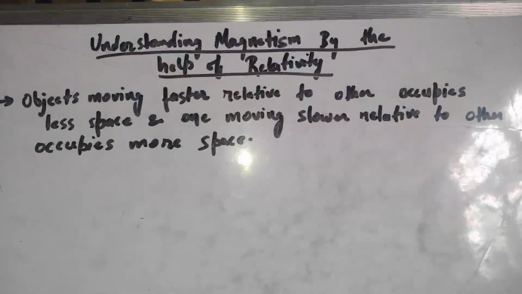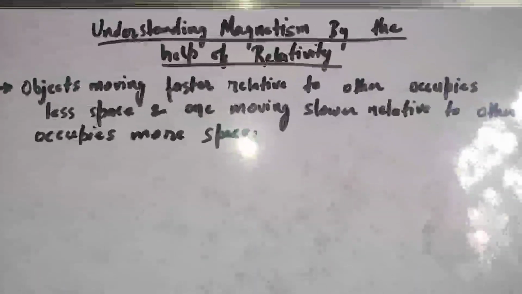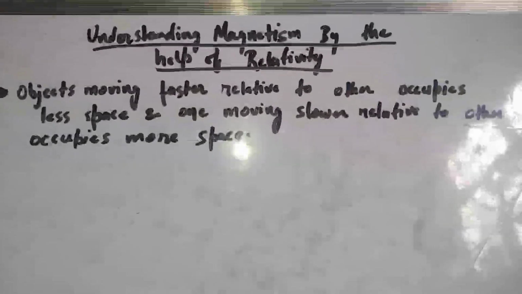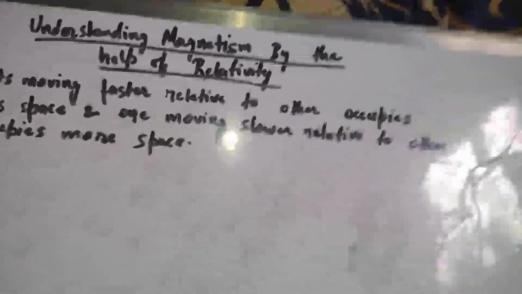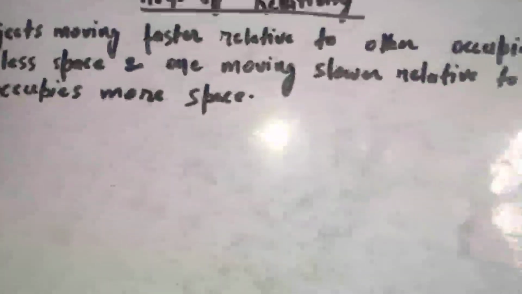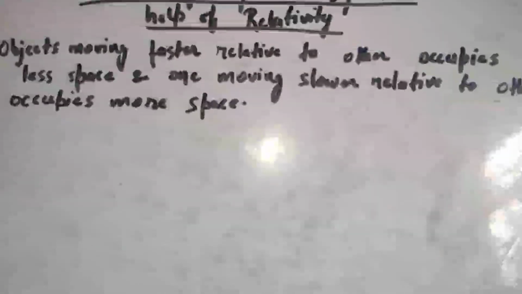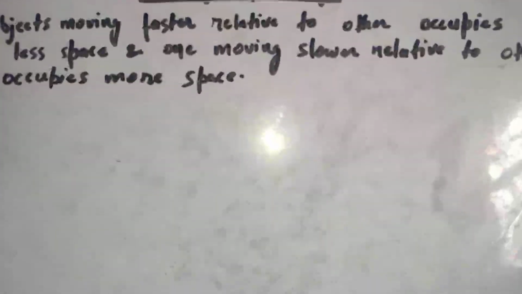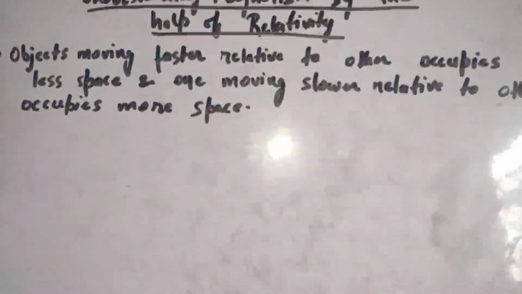We have to remember this, and by this statement we will prove how magnetism is actually an influence of electric field. Magnetism is nothing but electric field in special accounts. Electric field and magnetic field are nothing but influence of charges, and magnetism is actually electric field. Magnetic field is nothing but an electric field from a different perspective. That's what you will understand.